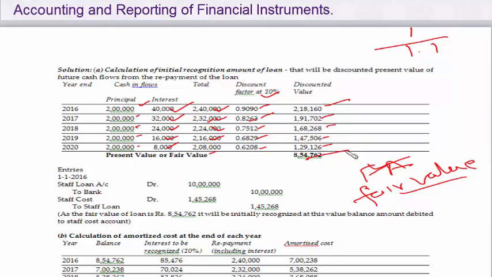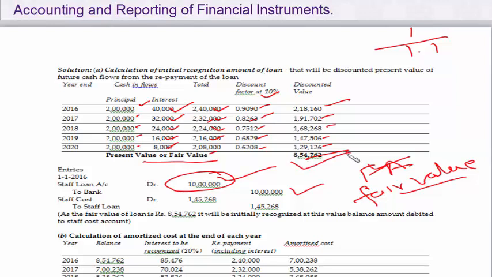Now the present value of these future cash inflows, which is the installment plus interest at the rate of 4%, is 8,54,762. And this is nothing but the fair value of this 10 lakhs loan given on that date. Initial fair value. Why is it less? As I told you in the beginning, it is because you are giving it at a concessional rate to the employees. So the initial fair value will be 8,54,760. Means you will pass an entry first: staff loan account 10 lakhs, bank account 10 lakhs as usual. But because it has to be recorded at fair value, this 10 lakhs is not the fair value.